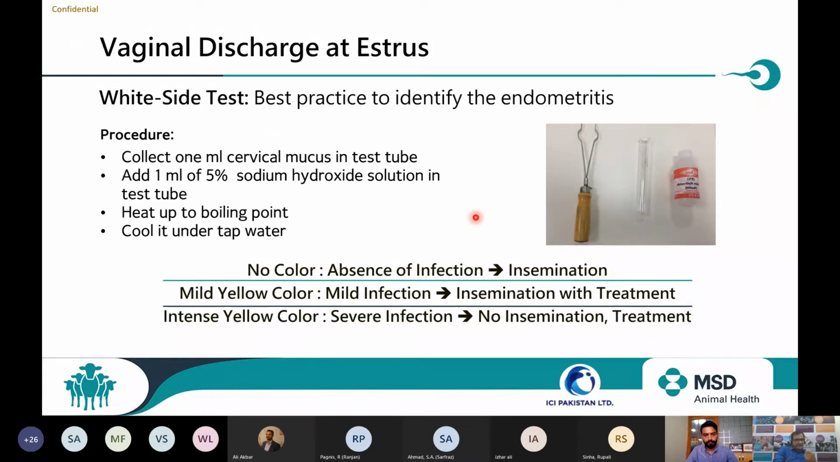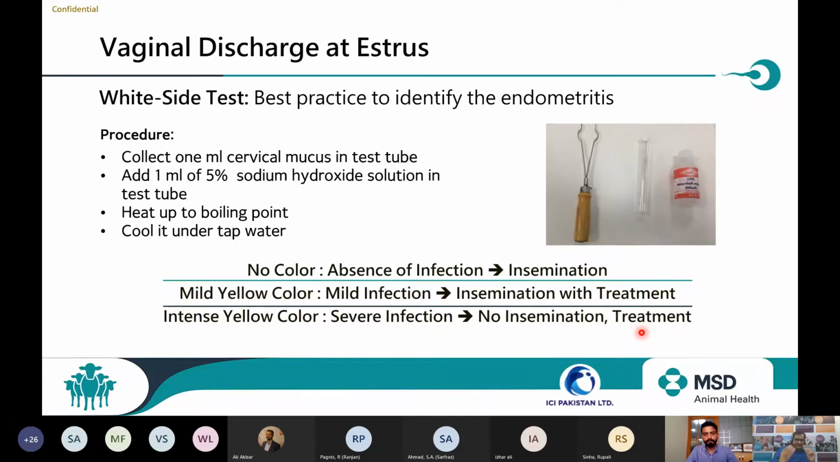If there is no change in the color, there is no infection, directly go for the insemination. If there is mild yellow color, mild infection, go for insemination with treatment. And if it is intense or brown color, then there is a severe infection, no insemination needs to be done, and the treatment is required.